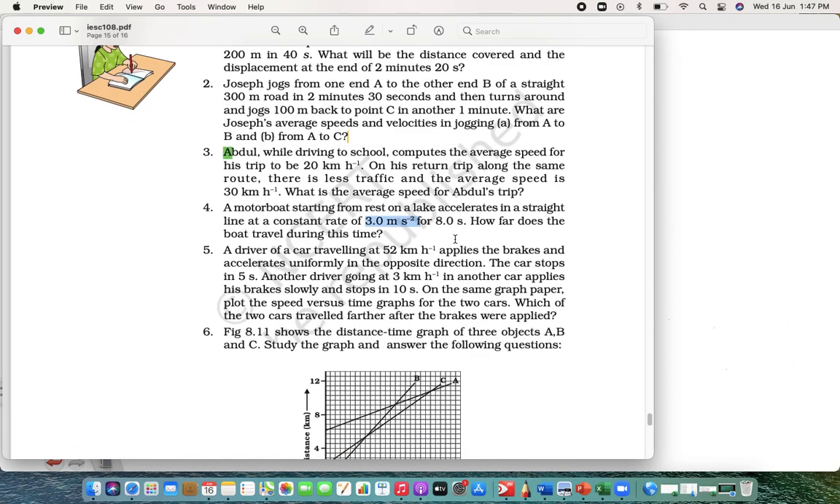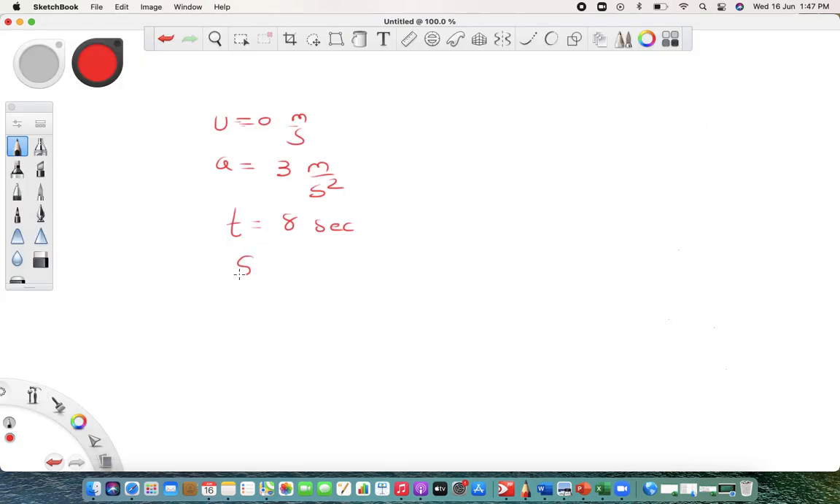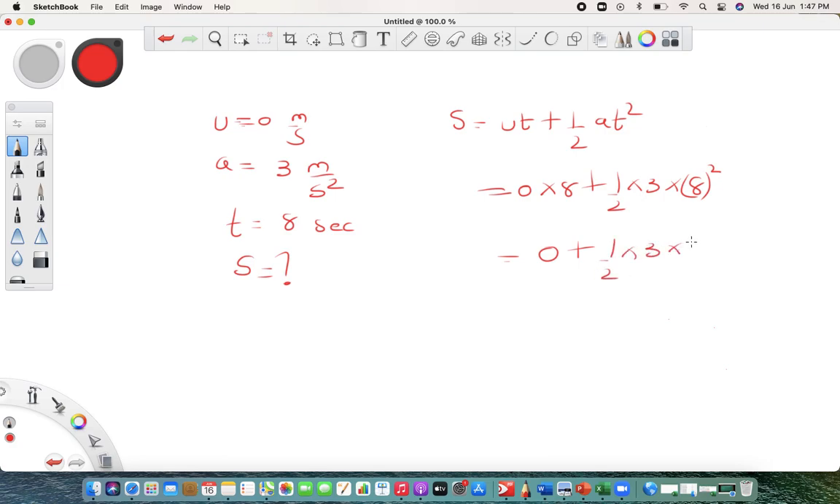What did they ask you? How far does the boat travel during this time? How far means distance. So we have just one formula, s is equal to ut plus half at square. This is the only formula we can use easily. So 0 into 8, plus half into 3 into 8 square, that is 1 upon 2 into 3 into 8 into 8. So 2 fours are 8, right? So ultimately 4 threes are 12, and 12 eights are 96.